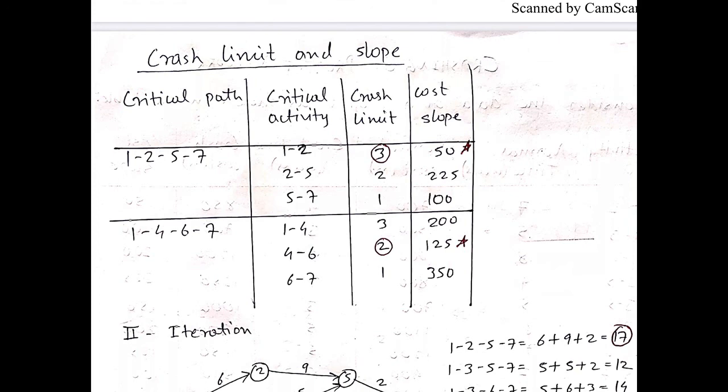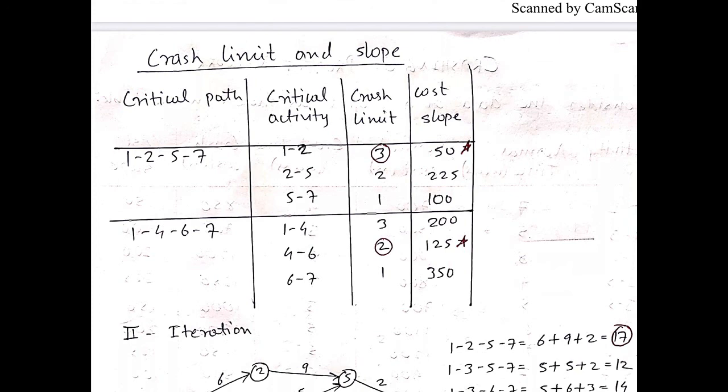Cost slope we have calculated already. Then for the second critical path, 1-4-6-7, the critical activities are 1-4, 4-6 and 6-7, and the crash limit we have calculated already. Whenever you go for crashing, first of all we crash the activity which is in a critical path and has the least cost slope, so that the cost will increase minimum.